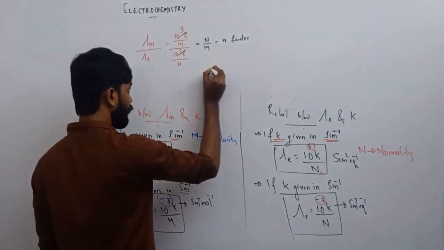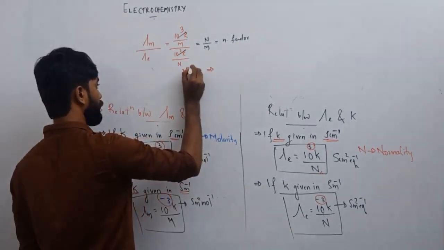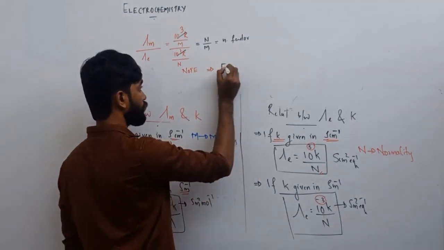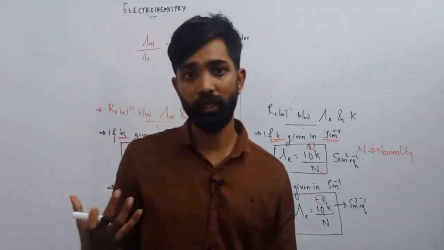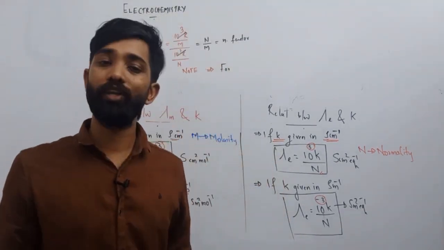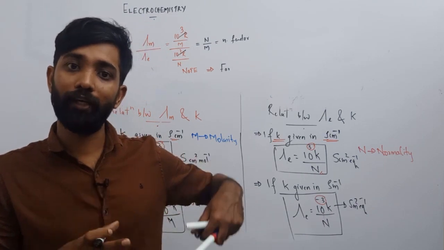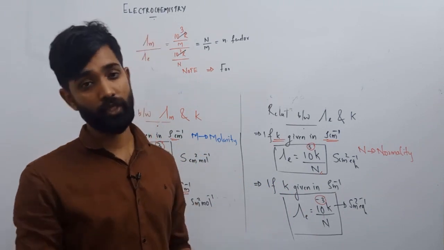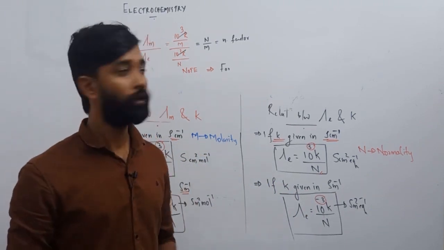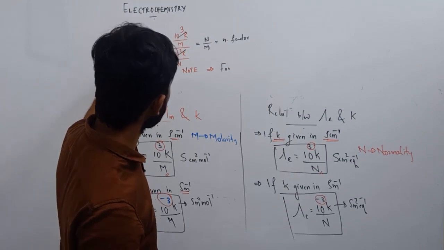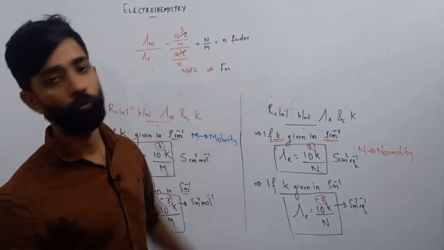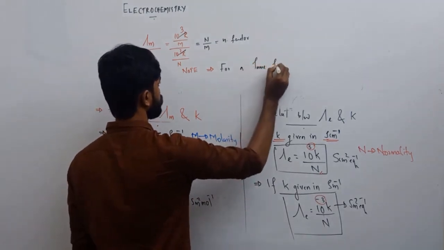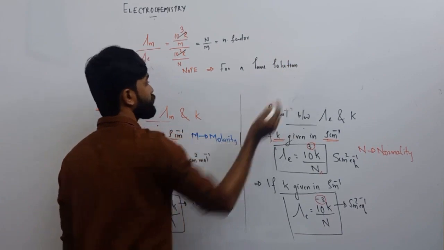So let's have a note point. For the same solution, say a KCl solution, an HCl solution or an NaCl solution, what is the relation between the molar conductance of that solution and the equivalent conductance of that same solution? The molar conductance divided by the equivalent conductance of that solution is equal to the n factor. What is the specialty of the same solution?